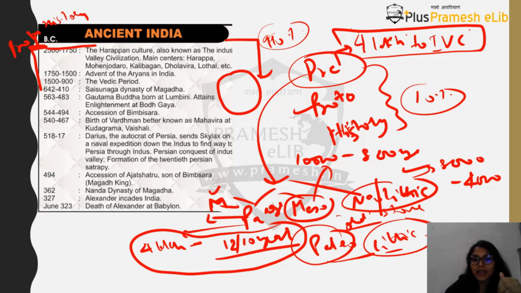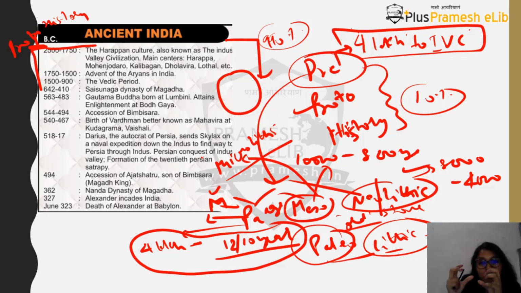Then came the Mesolithic. In the Mesolithic, you will find a tool called microliths. Please remember this word, it is really, really important. What are microliths? Microliths are small tools. From big stones, you went on to small stones and small types of tools which can be used to kill animals. They were very good for hunting animals.